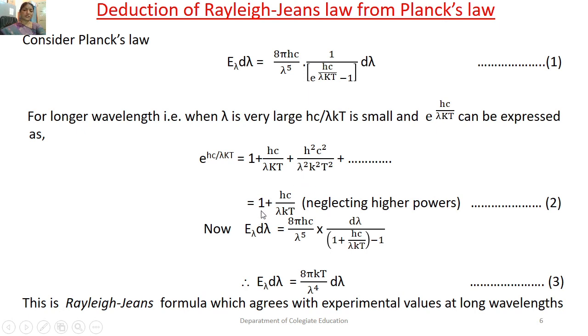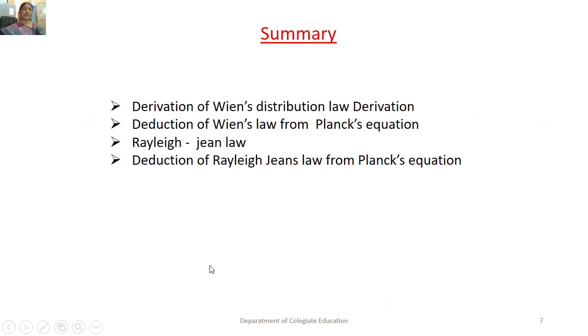Hence this exponential term will get reduced to 1 plus hc by lambda kT. By putting this in the equation, we get an equation which is the same as Rayleigh's formula. So that is how we can deduce Wien's distribution law as well as Rayleigh's law from Planck's law. Thank you.